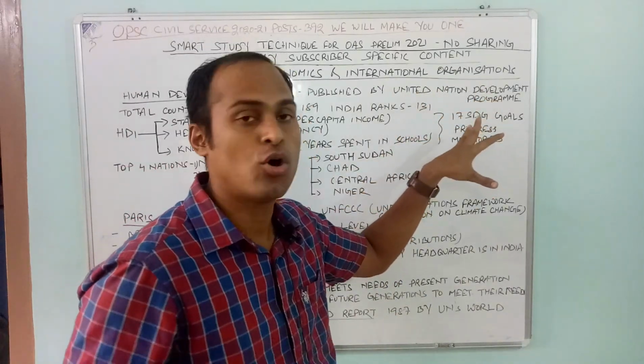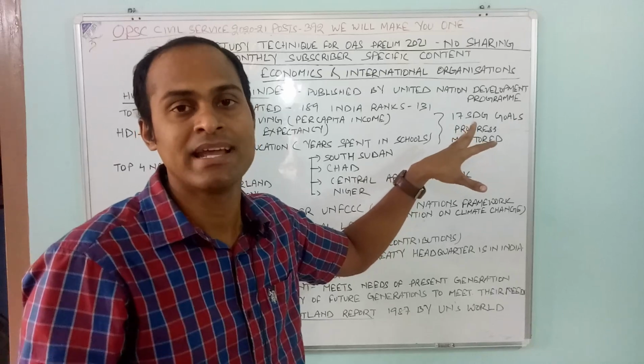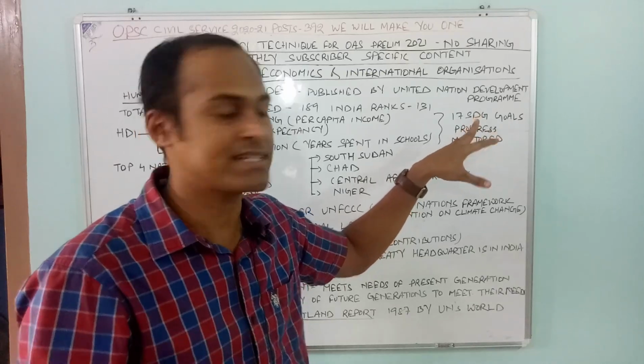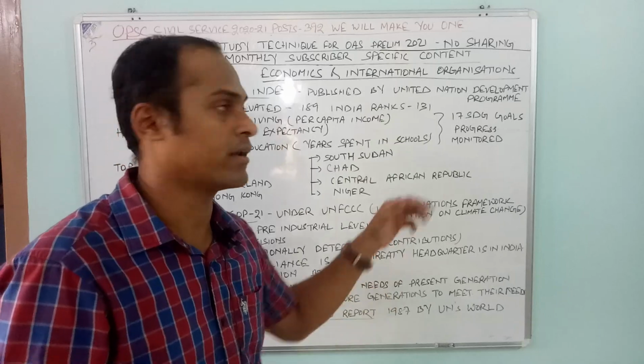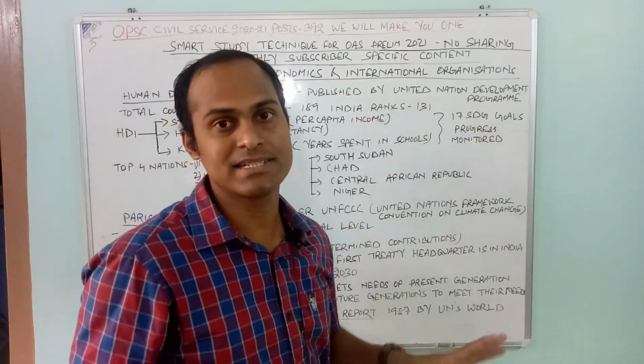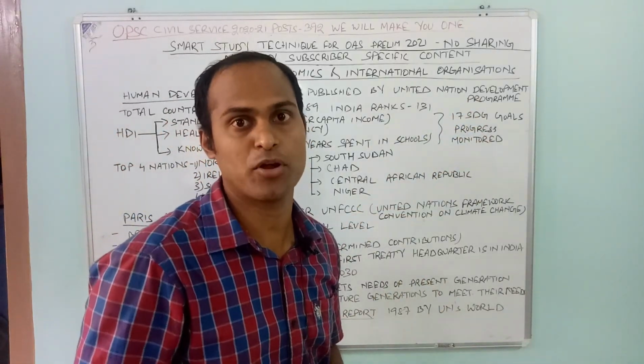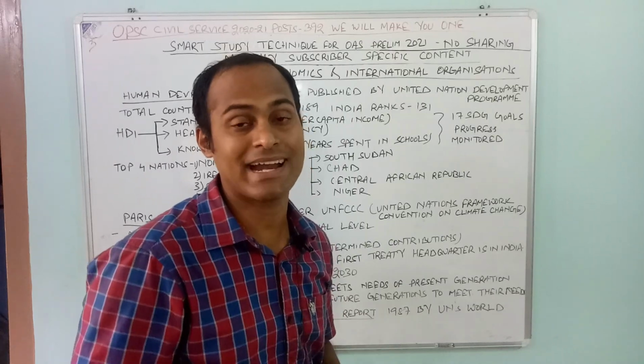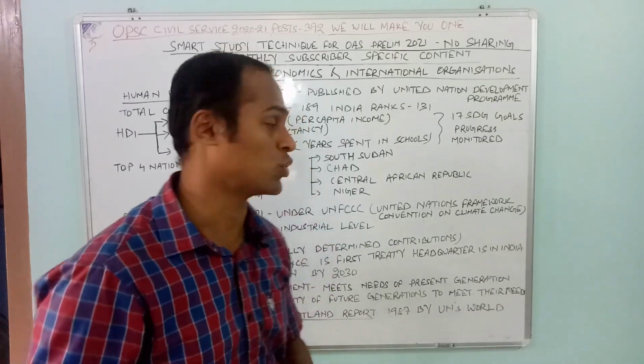They also monitor the countries' progress in the 17 SDGs. What is SDG? We will come to that later. The 17 SDGs are the Sustainable Development Goals, and they are asking questions regarding Sustainable Development Goals also.